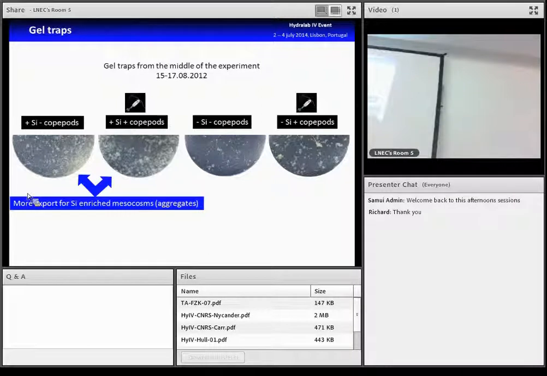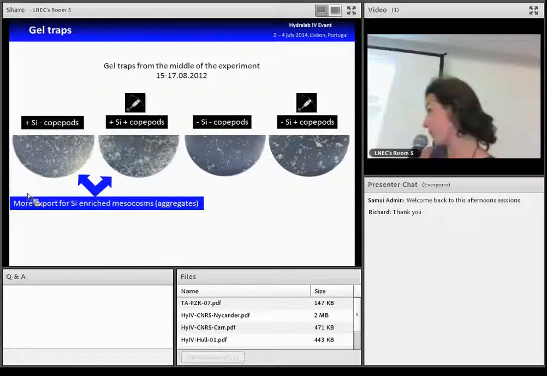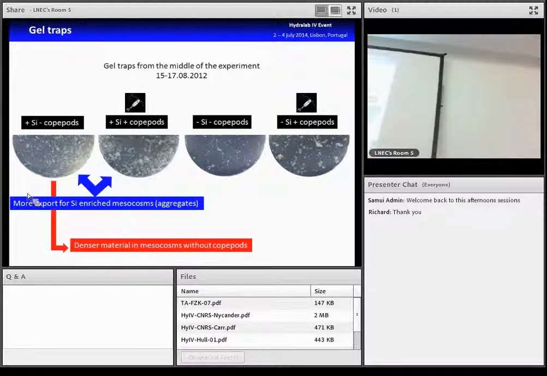We can also see that for the mesocosms where there were no copepods, the aggregates were more dense, and in the others, where there are copepods, they are more fluffy and more fragile.